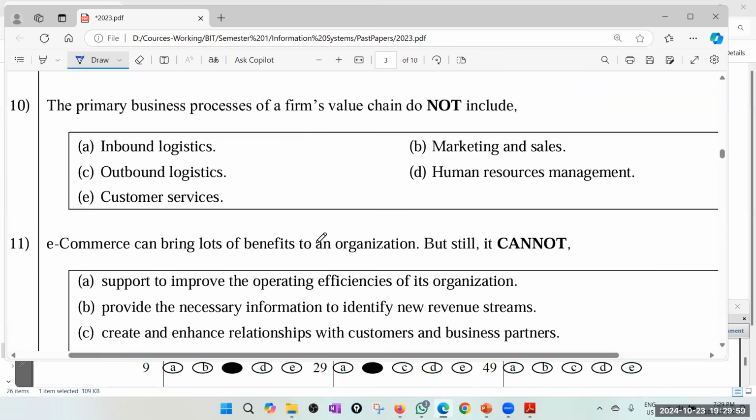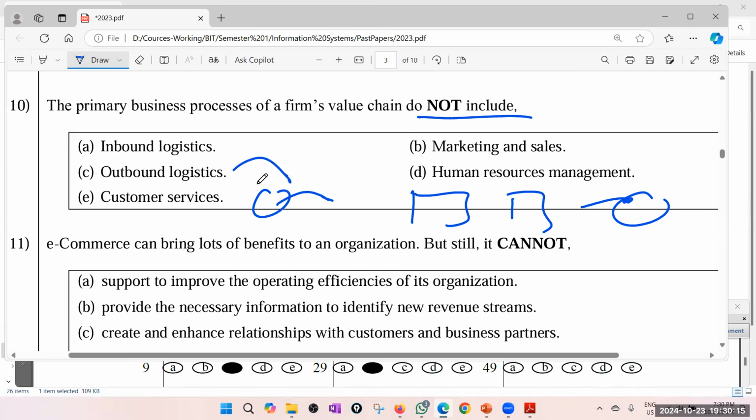10. The primary business process of a firm's value chain do not include. Right? So value chain means from supply to sales. Supply, inventory, manufacturing, sales. Inbound logistics means clerical work related to inbound things, like supply orders or purchase orders, sending invoices, payments. Yes, inbound logistics is part of the value chain, right?